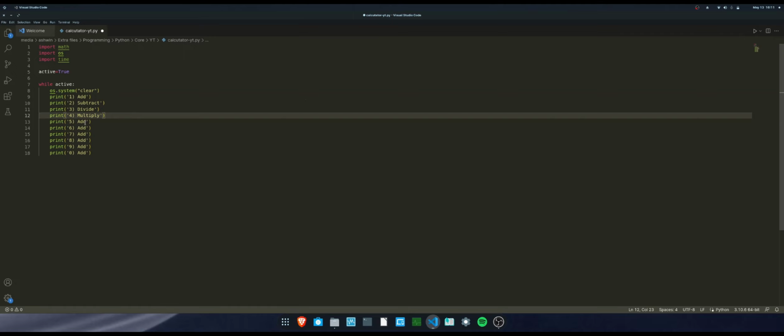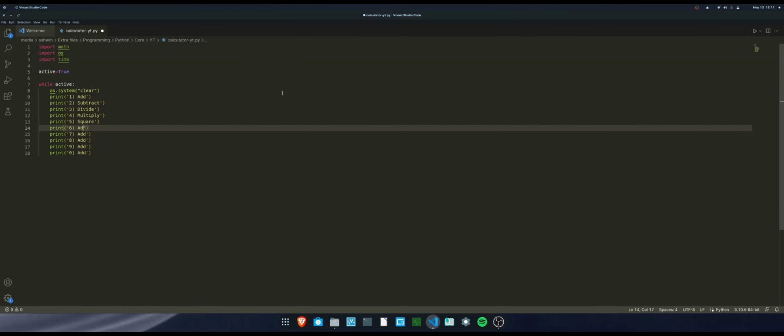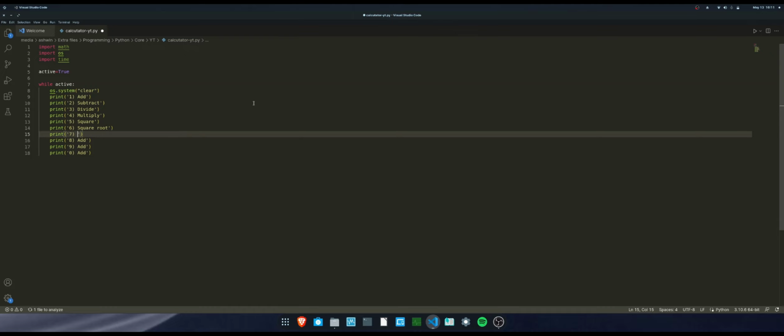When you enter 5, it's going to square. When you enter 6, it's going to take the square root. And the 7th one is just going to find the remainder of a division.